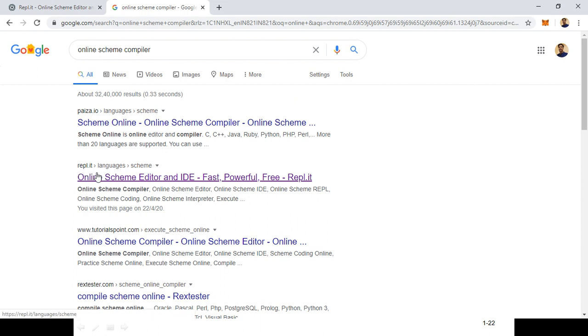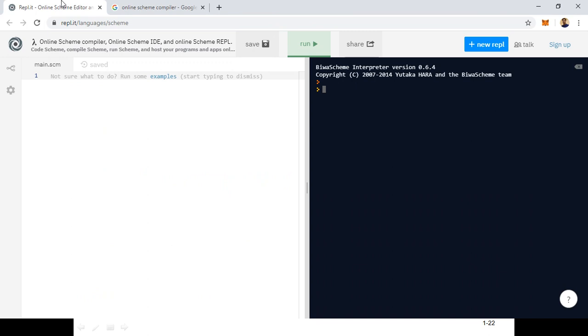In this repl.it, the Scheme compiler is given, and also an editor and IDE is provided, which is a fast, powerful, and free editor. Just go to this. Now what you do is copy the program that was given there for the condition checking, paste it in this particular editor and run it. So you will get the output here.